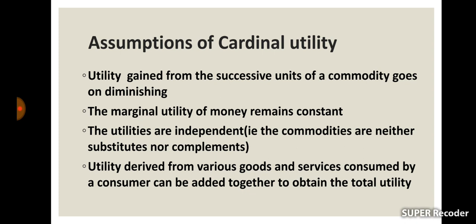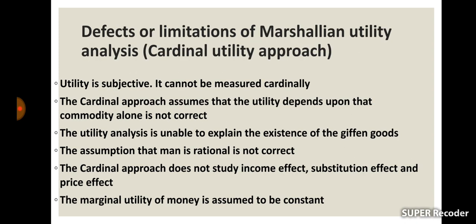Defects or limitations of Marshallian utility analysis or cardinal utility approach. The first criticism against the cardinal utility approach is that utility is subjective. That means utility is influenced by personal feelings, taste or opinions. So we won't be able to measure it cardinally. That is the first criticism against cardinal utility theory. And the second limitation is that the cardinal approach assumes that the utility depends upon that commodity alone. This assumption is not correct. That is the second criticism.